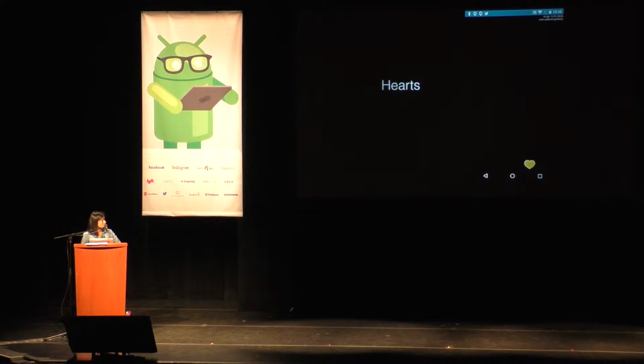So this here is our test activity that we have within the app, which we used heavily when we were first designing the whole heart experience and making sure the animation felt right. The whole reason we had hearts in the first place was that we wanted to make it really easy and simple for viewers to interact with the broadcaster and give them feedback about what they were sharing. We wanted viewers to say, hey, I like what you're showing, keep showing us more.